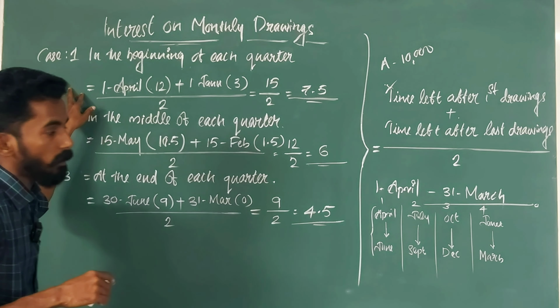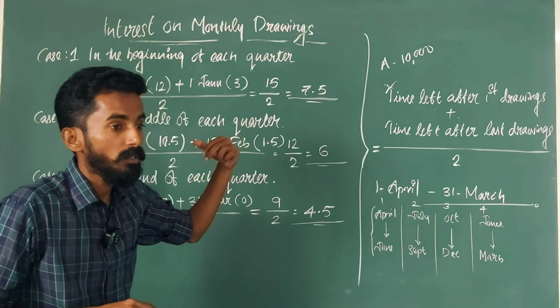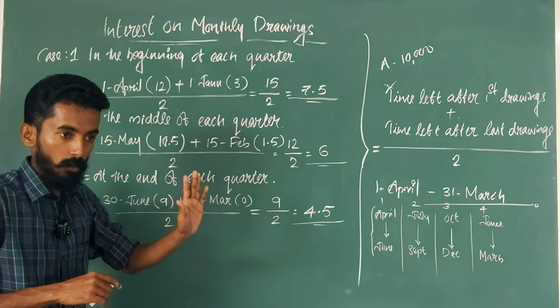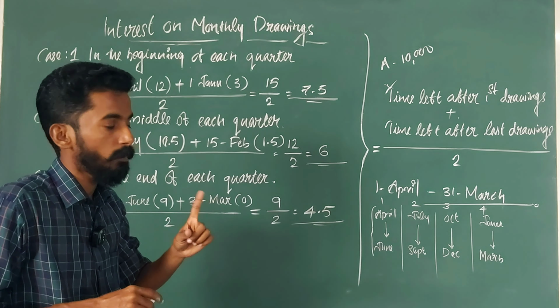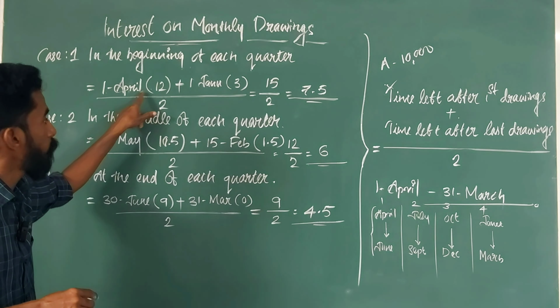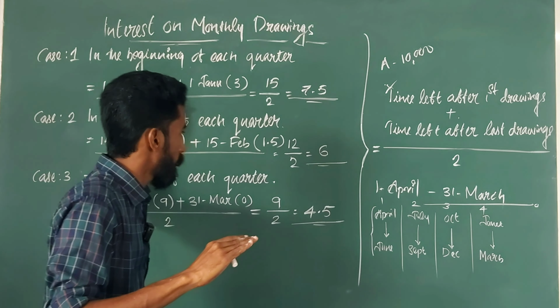Before that, you have to think about the time left after first drawings. When was the first drawing? At the starting only, the beginning of the month and the beginning of the quarter. The first withdrawal was on the starting date, that is 1st April. How many months are there after? 12 months, the full accounting period.